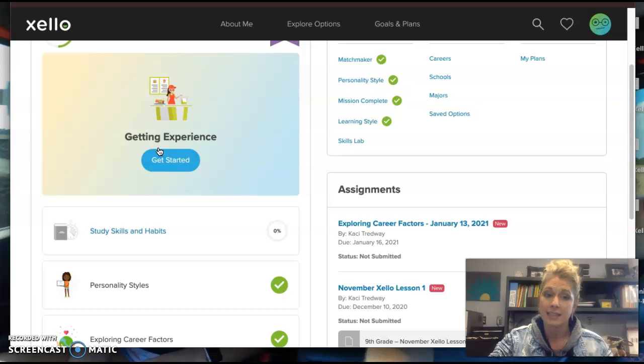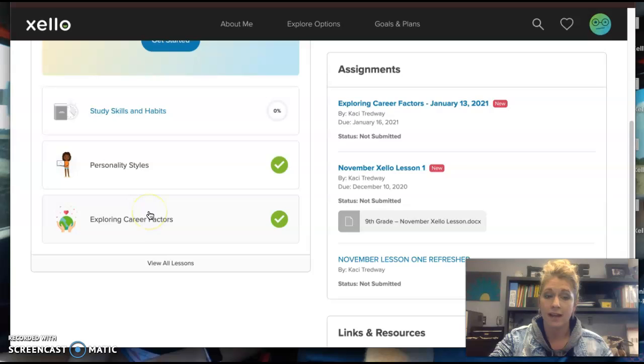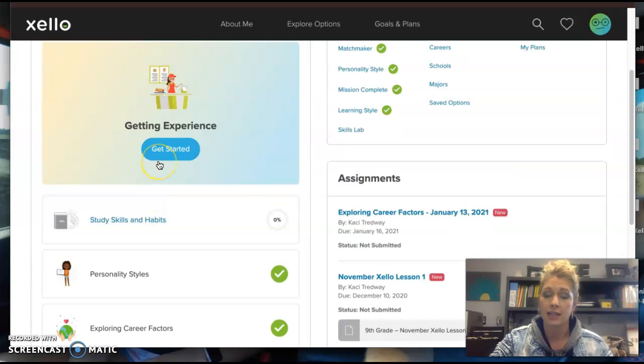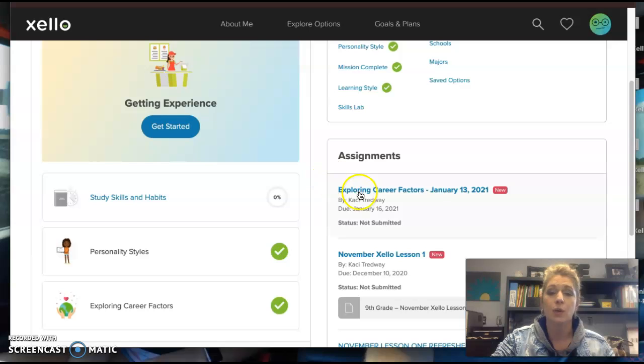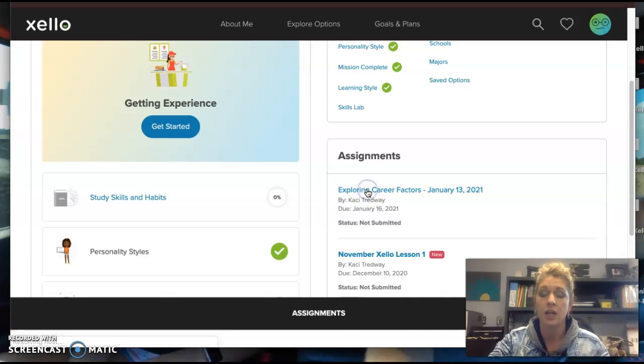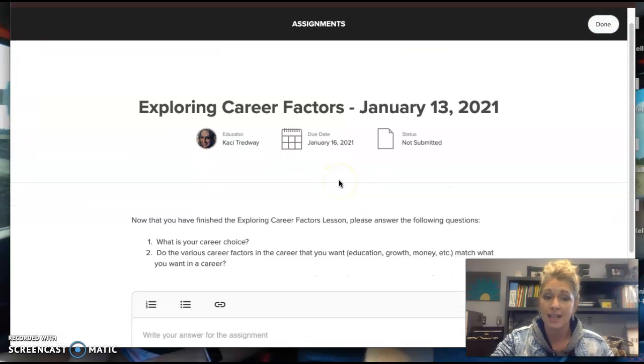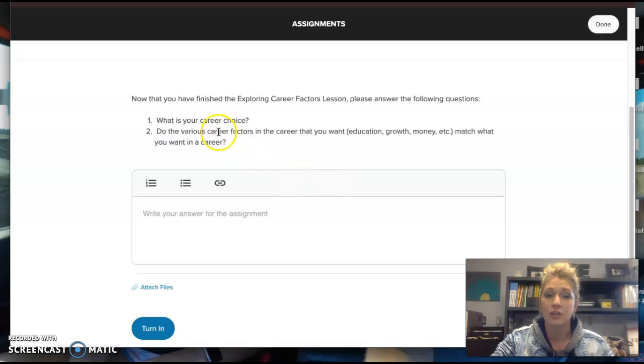So you're going to take this lesson, you're going to follow all the prompts. It will say Exploring Career Factors. You'll click Get Started. Once you are finished, it will tell you that you are done. You will click Done at the top of the right-hand corner of the box. And once you are finished with that, you're going to click on the Exploring Career Factors assignments, which will say January 13th, 2021. Once you click on that assignment, you will be able to answer these questions.